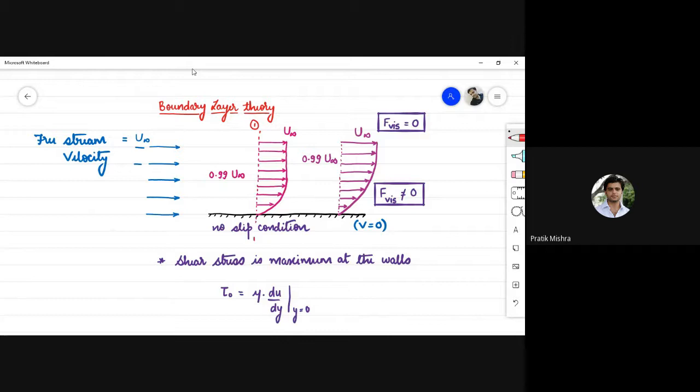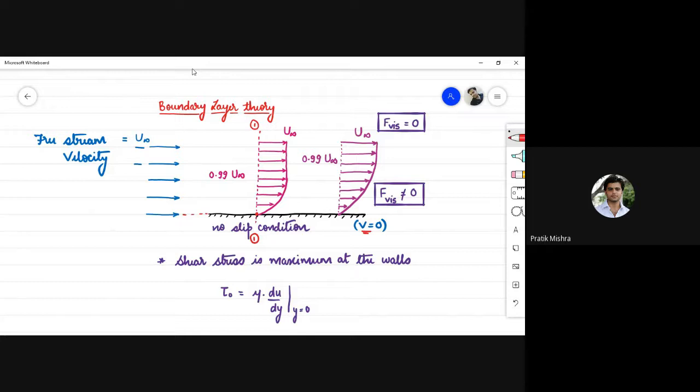In section 1-1, the bottommost lowest layer, which is in direct contact with the solid surface, in order to fulfill the no slip condition, the relative velocity between this lowest layer of the flowing fluid and the solid body needs to be zero, for which the velocity of this lowest layer must be equal to the velocity of the solid body or the surface of the solid body. In this case, the velocity of this surface is zero. Therefore, the velocity of this lowest layer comes out to be zero.